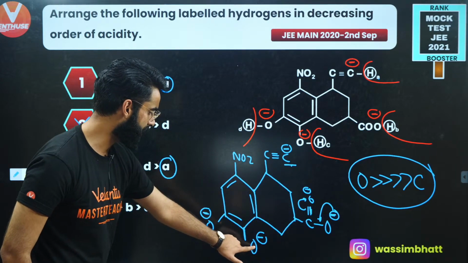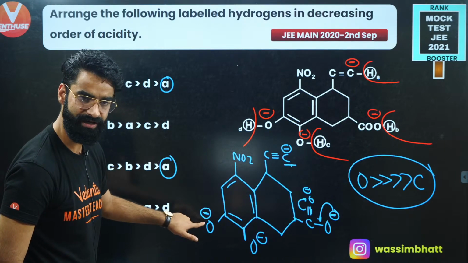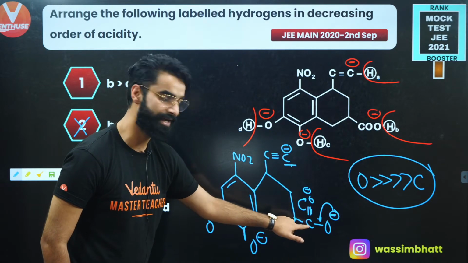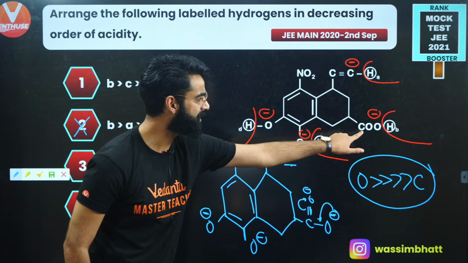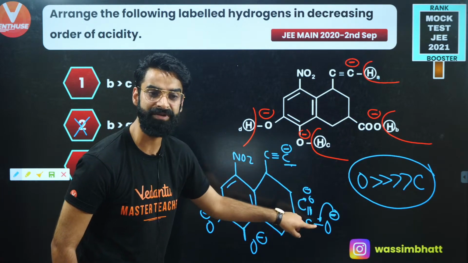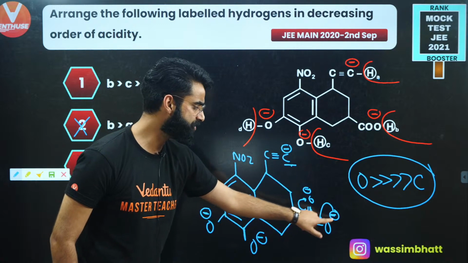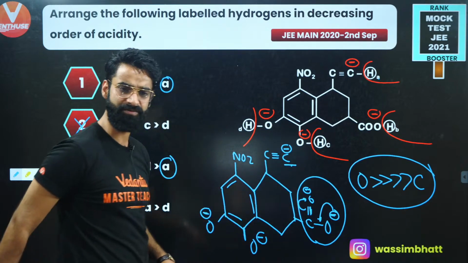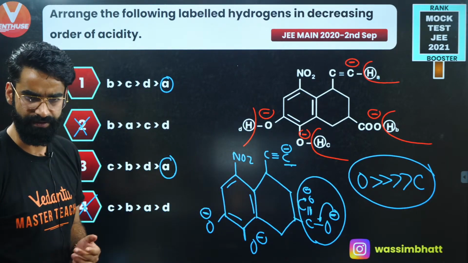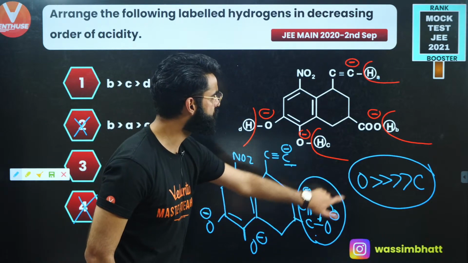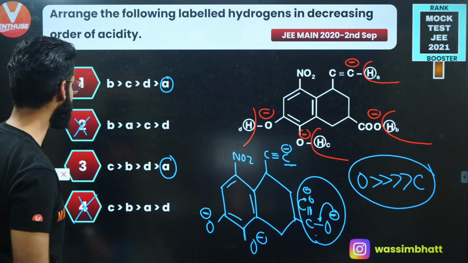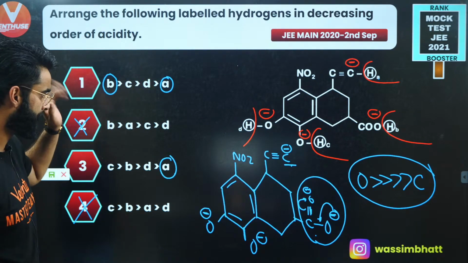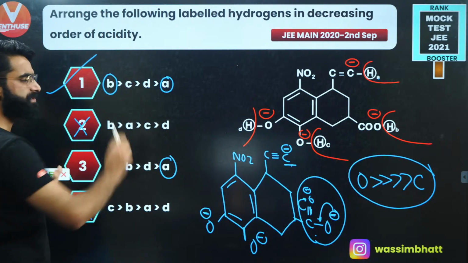Negative charge over here is on only one oxygen atom, and in this case, the negative charge is on two oxygen atoms due to resonance. So the hydrogen attached at the B position is going to be maximum acidic, because the negative charge is more stable here, being dispersed over two oxygen atoms due to resonance. This is the maximum acidic hydrogen, so you got the correct option as the first one. The answer is absolutely going to be 1.